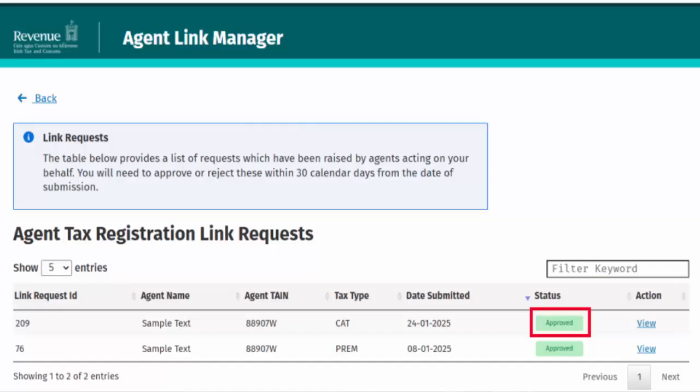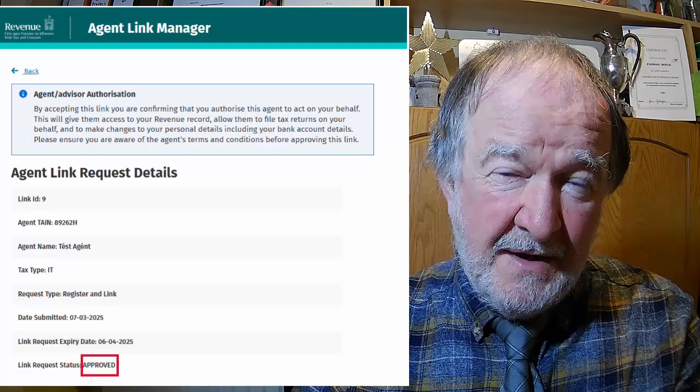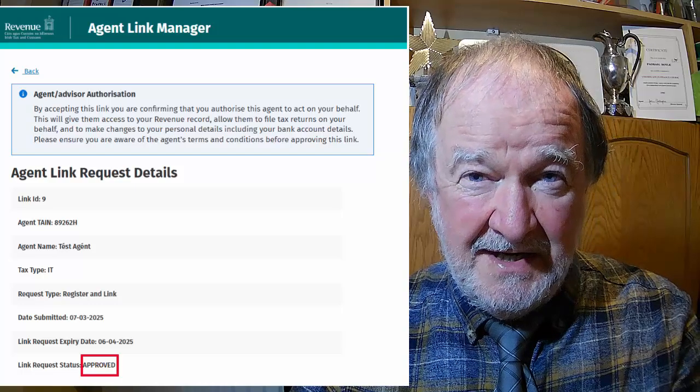In your Agent Link Manager dashboard, the link request will have the status of approved. This is the View Link Requests screen. When you click View, the link request details will be displayed and no further actions can be made as the agent advisor has been authorized by you. This screen gives the view of approved link request details.